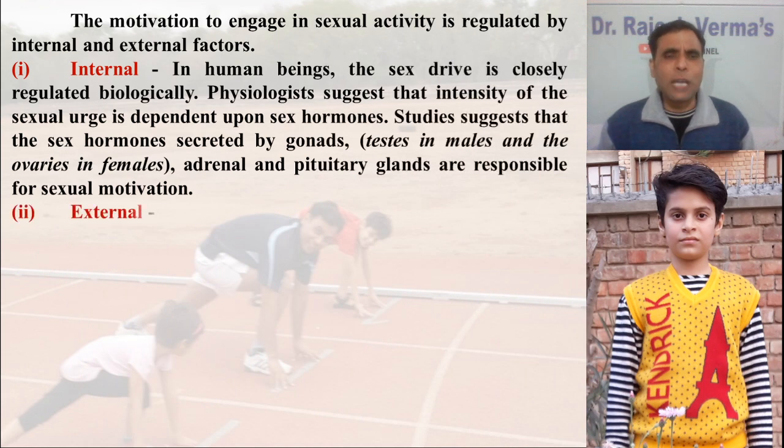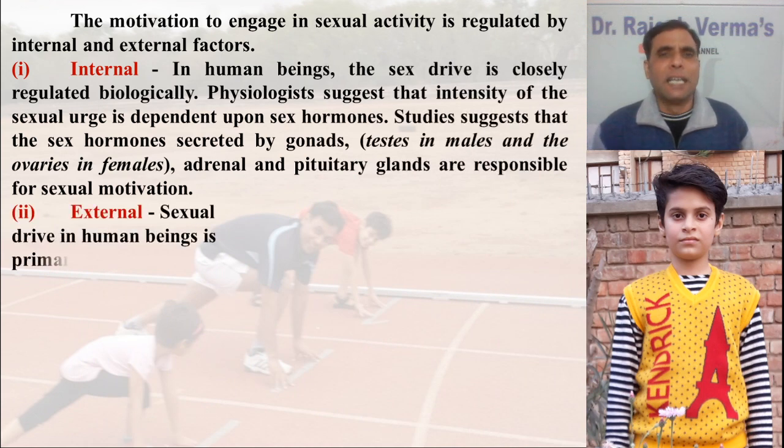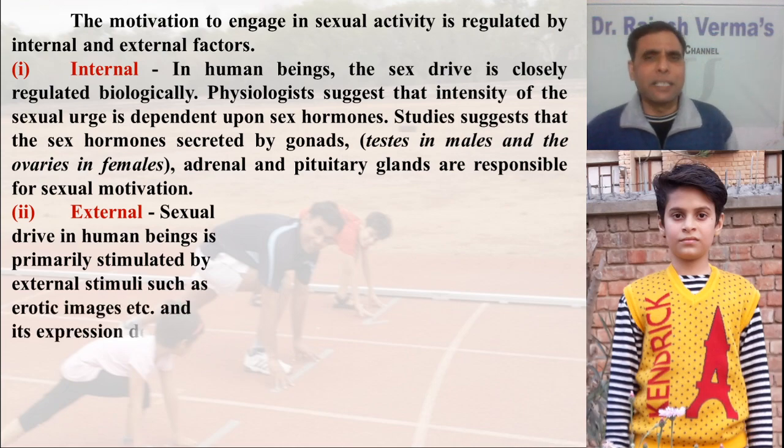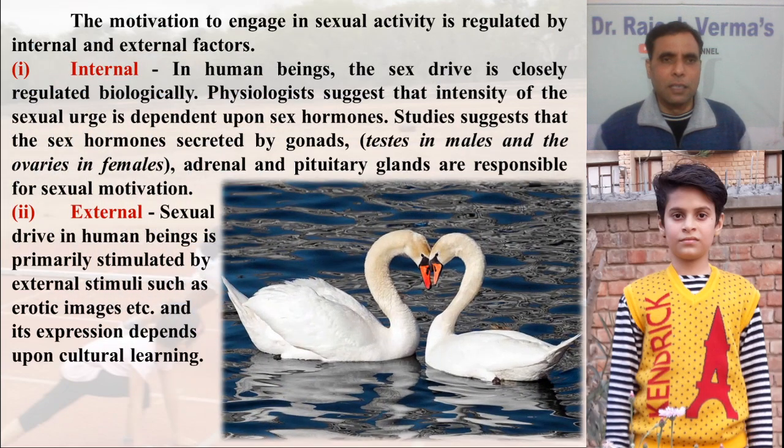So there are two types of factors responsible for the motivation to engage in sexual activity: it is regulated by internal and external factors. What are the internal factors? In human beings, the sex drive is closely regulated biologically. Physiology suggests that the intensity of the sexual urge is dependent upon the release of sex hormones.